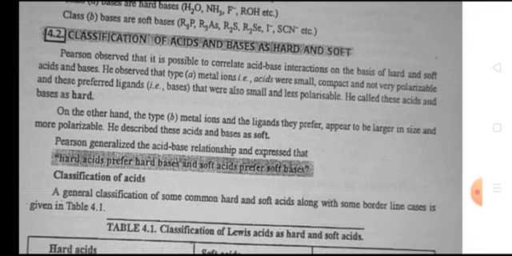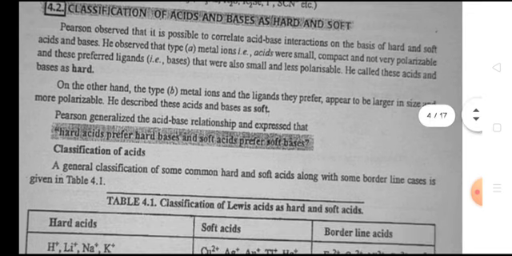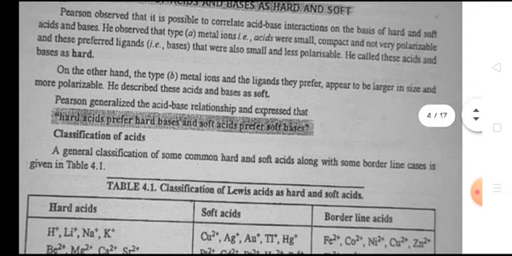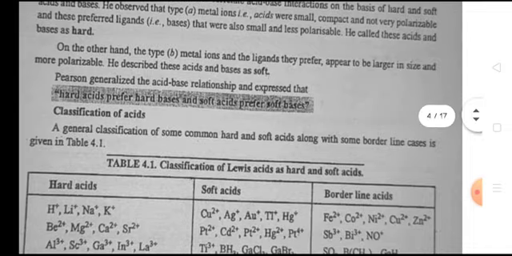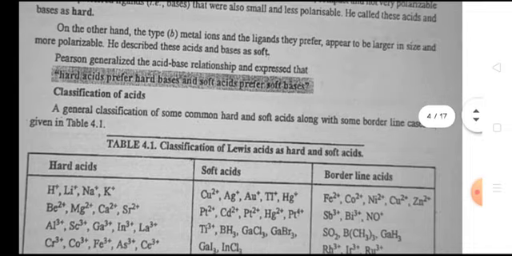Classification of acids and bases as hard and soft. Pearson observed that it is possible to correlate acid and base interaction on the basis of hard and soft acids and bases. He observed that type A metal ions, that is acids, were small, compact and not very polarizable, and these preferred ligands, that is bases, that were also small and less polarizable. He called these acids and bases hard.